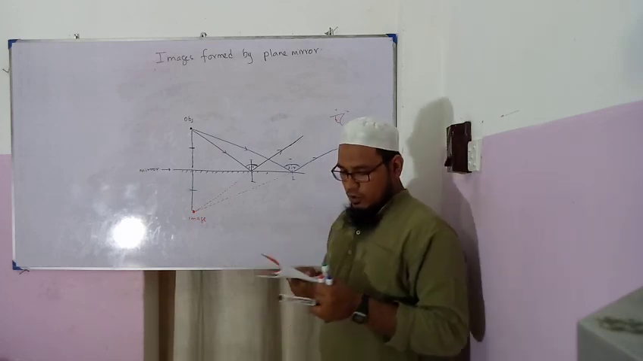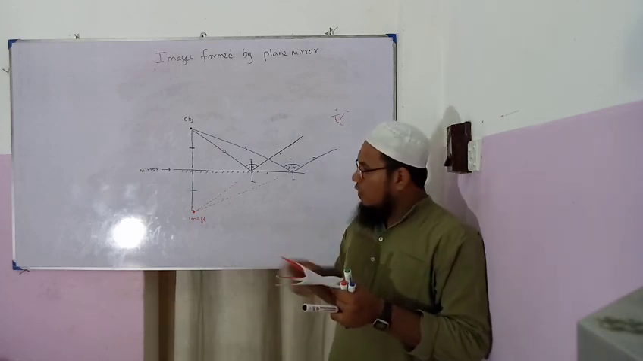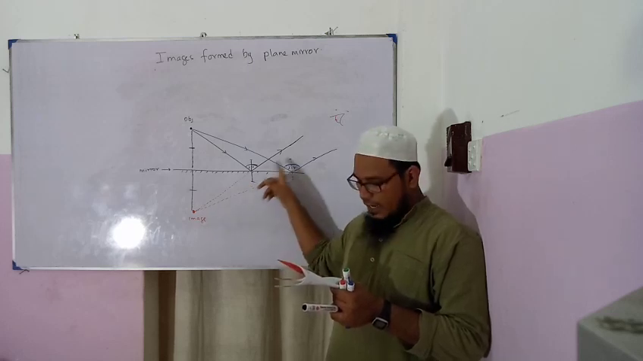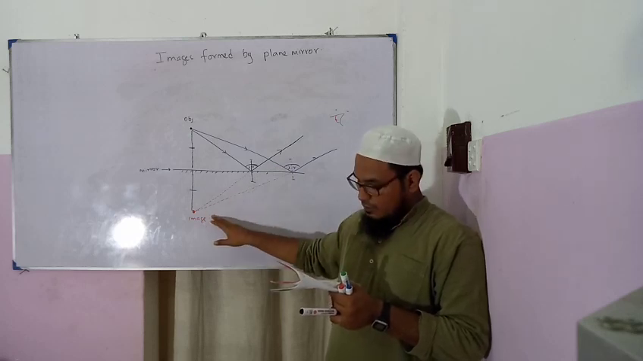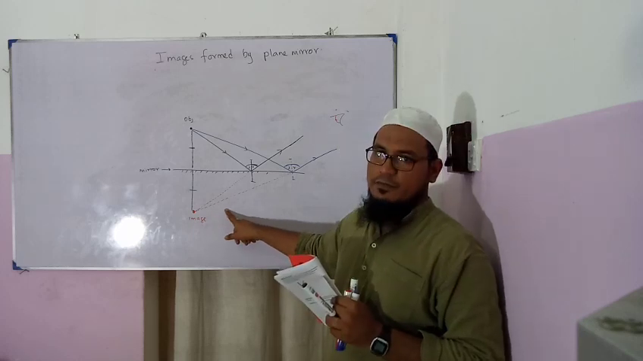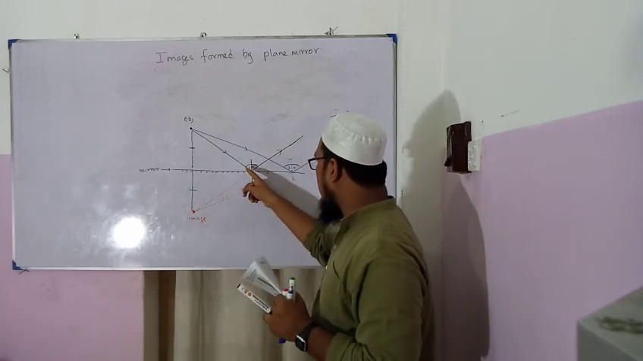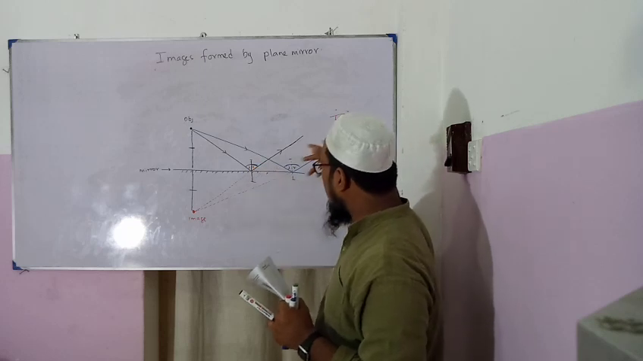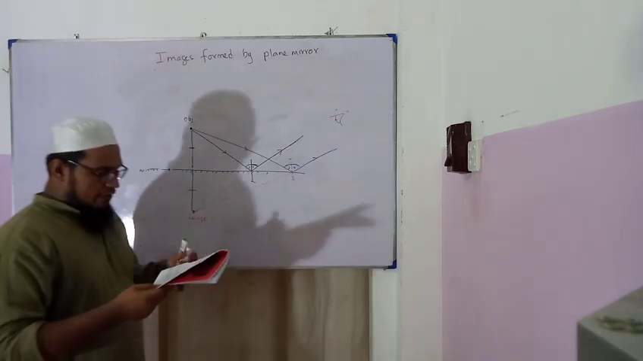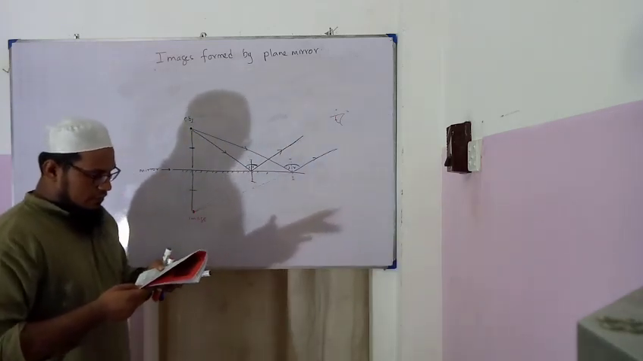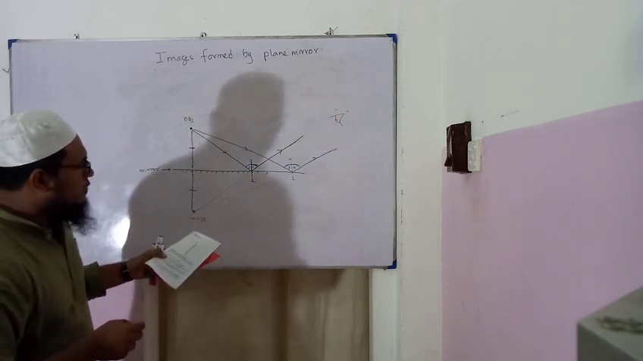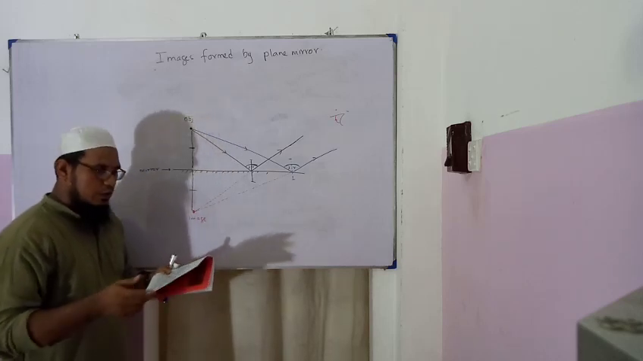First one, no rays actually pass through the image because there is no light ray at the location of the image. Therefore, this image cannot be projected on a screen. There are no real light rays. Real light rays are getting reflected, but the extensions are meeting. Therefore, images of this nature are known as virtual images.